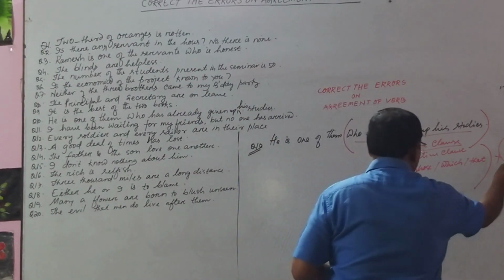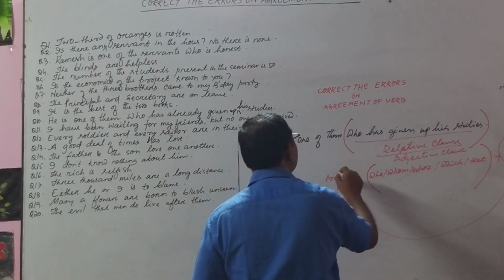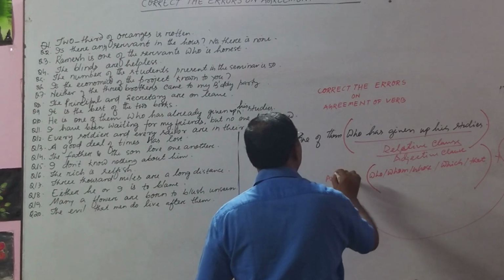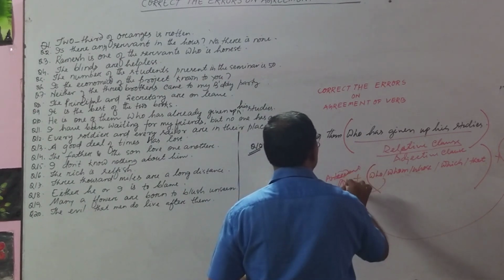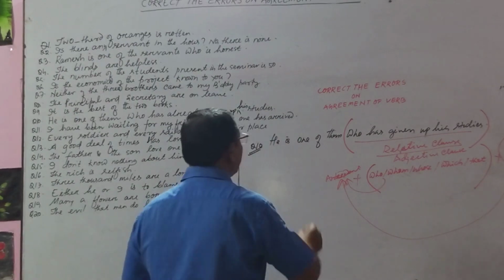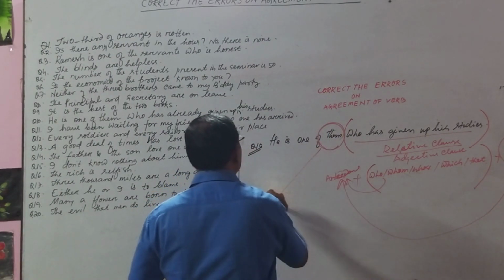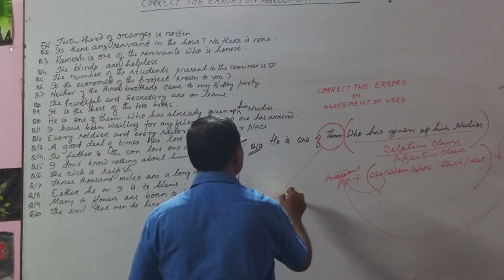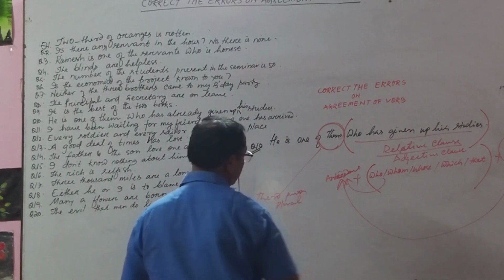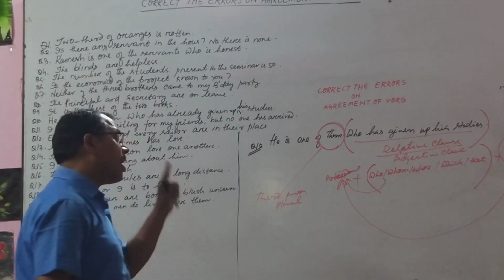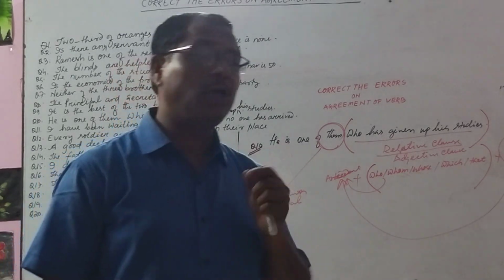We use the verb according to the antecedent of the relative pronoun. And here the antecedent is 'them', which is third person plural.